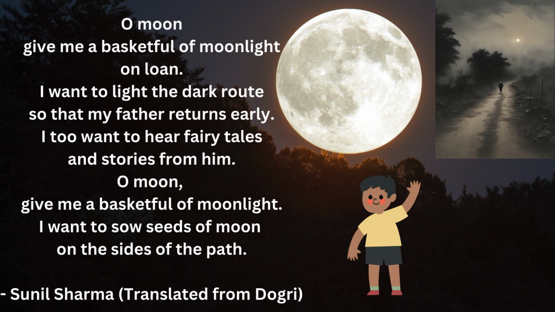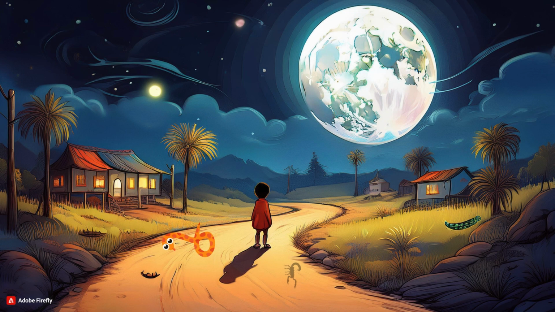So students, this is really a beautiful poem written by the poet Sunil Sharma. After reading, we find that a small innocent boy is the speaker in the poem. He is talking to the moon. He addresses the moon. And the boy in the poem seems to be living in a small village, which is away from the city.